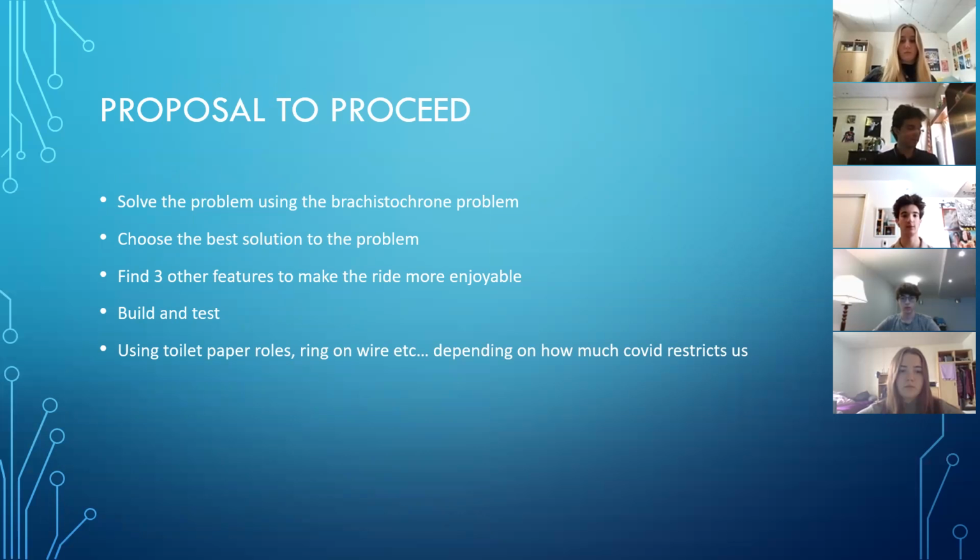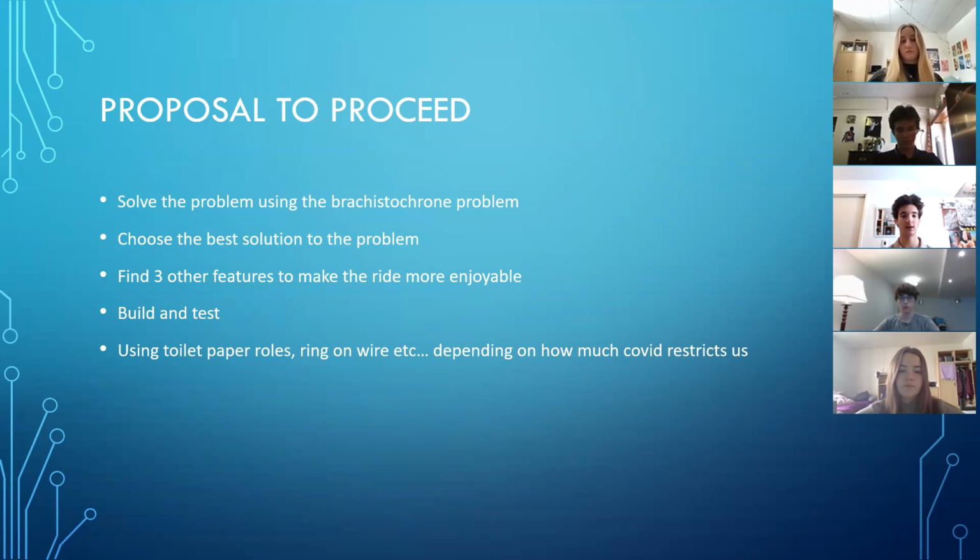In order to proceed with solving this problem, we will use the research done for phase 2 and phase 1 into the Brachistochrone curve and solve the curve. Choosing the best solution to the problem, which will most likely be the steepest in order to provide the most scary ride, we will proceed forward with modeling the roller coaster. In order to model the roller coaster, we will find 3 other features to make the ride more enjoyable for the rider. Once we have decided on our features and our drop, we will build and test our model.